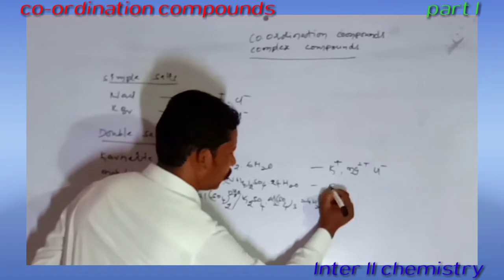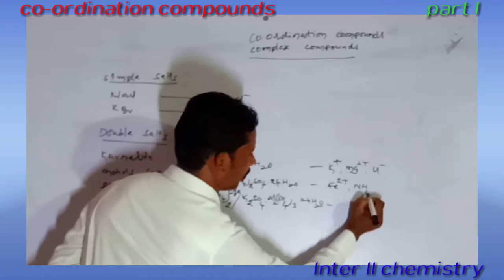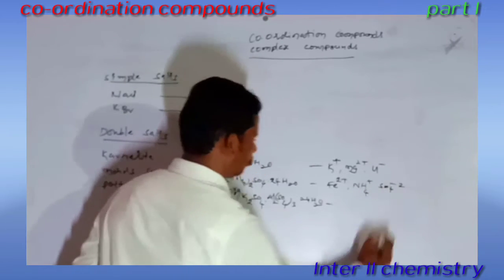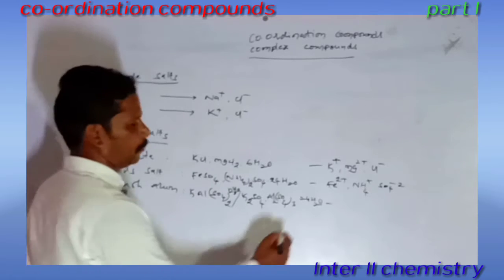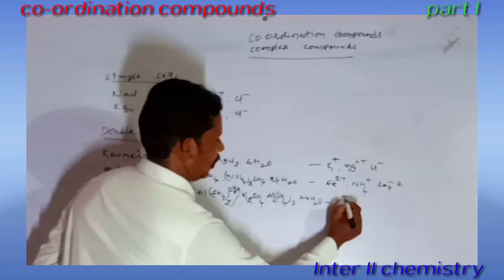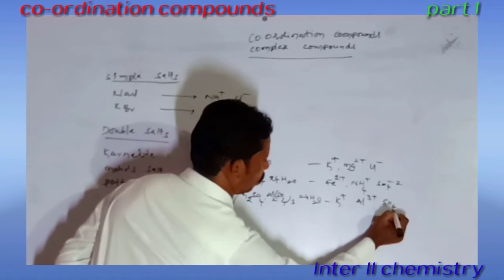Here also Mohr's salt gives Fe2+, NH4+ and SO4 2-. In potash alum also we can write K+, Al3+ and SO4 2-.